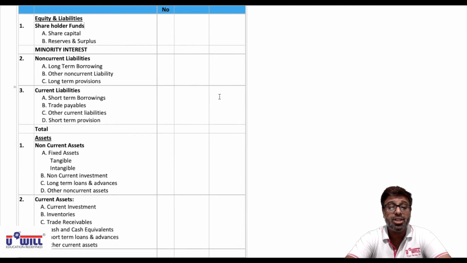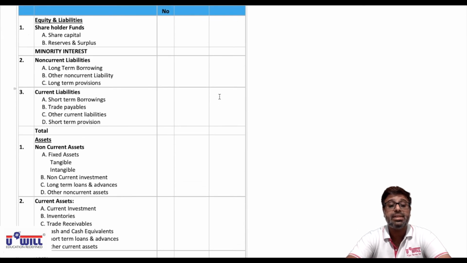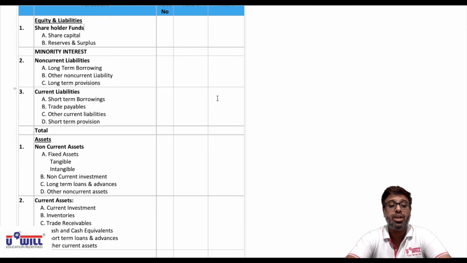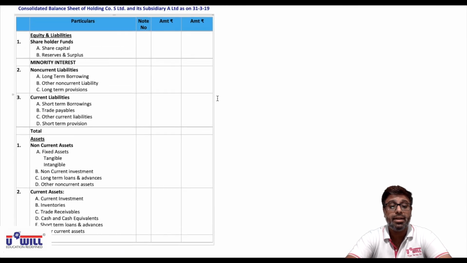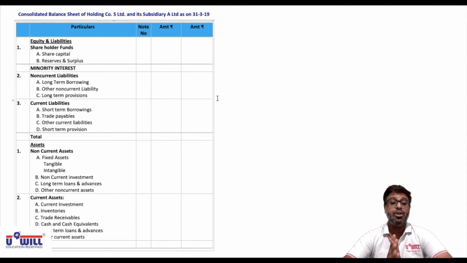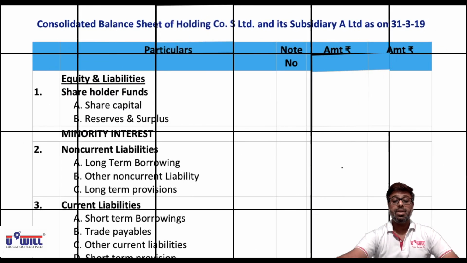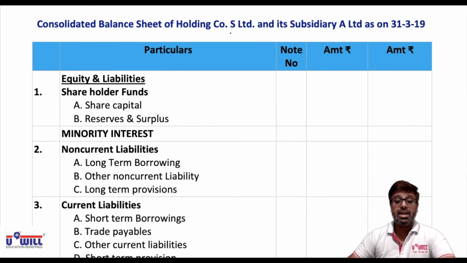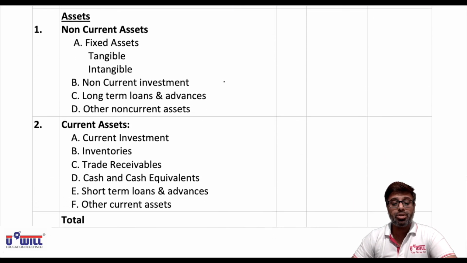Fixed format of balance sheet. Don't forget to write minority interest in between shareholders funds and non-current liability. Pause the video and make this format fast, everyone. Then we will make the notes. I hope everyone would have done with the formats by now. Let us take up the notes.